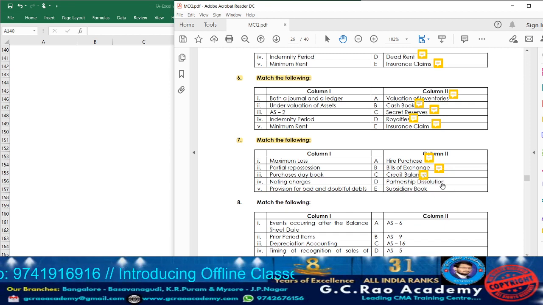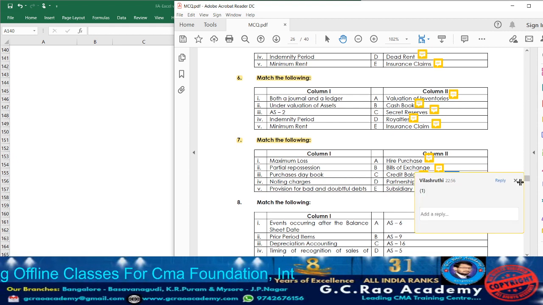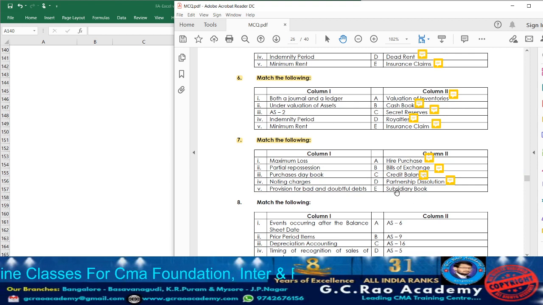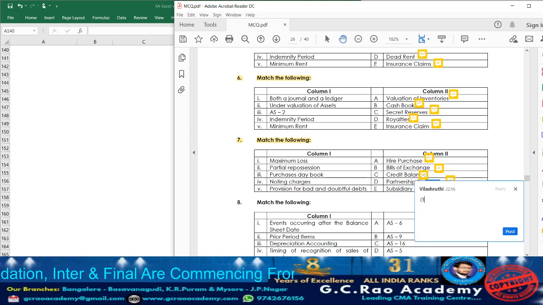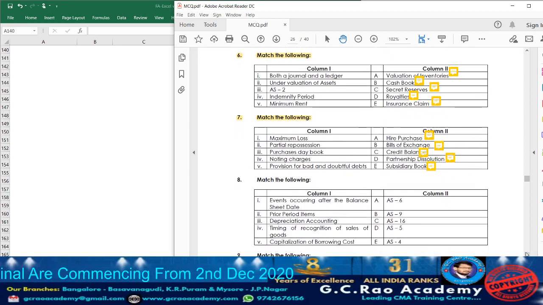Next, partnership dissolution means maximum loss. Under the maximum loss method, usually the partnership amount can be distributed. So accordingly, write down against partnership dissolution point number 1. Next, subsidiary book. Which is a subsidiary book? Purchase day book is a subsidiary book. So accordingly, against subsidiary book, write down point number 3. With that, question 7 is completed.